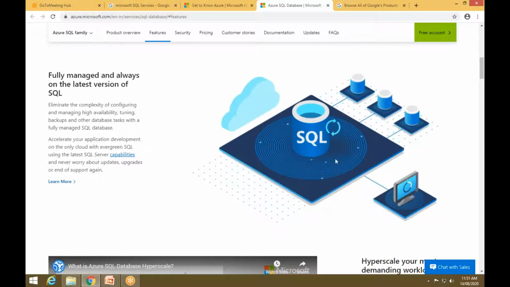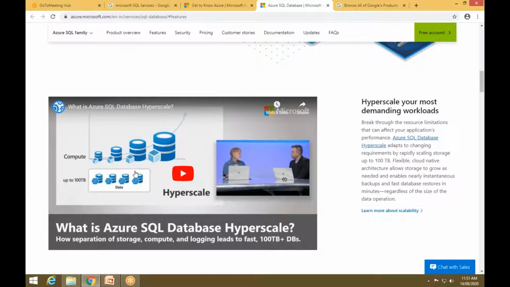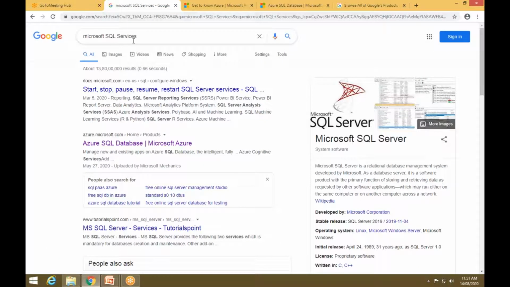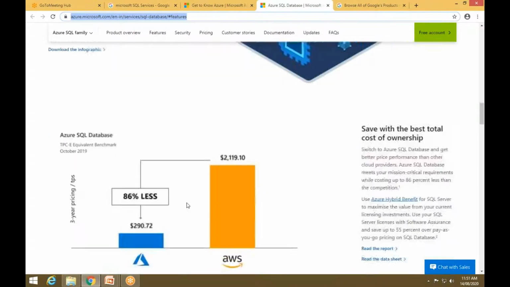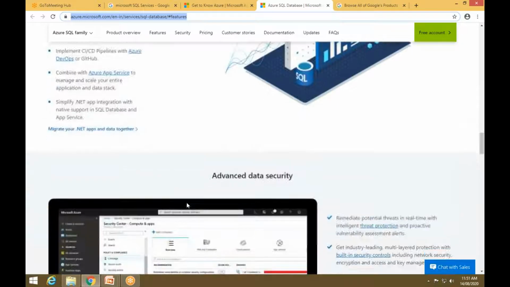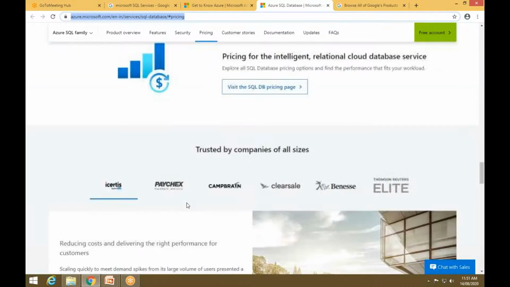Through the desktop, you are creating the SQL things, and that will be stored within different data centers. And you have the video for this thing. If you have the internet, just go to this URL, or you can search for Microsoft SQL services, and you'll get a page like this. So this is about the page.